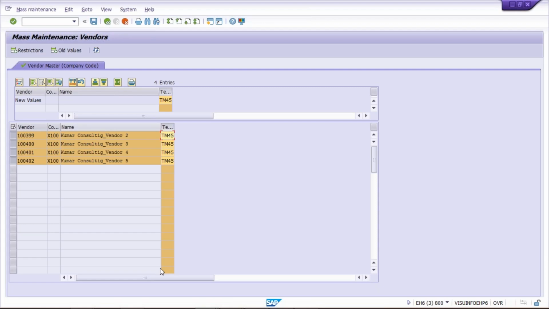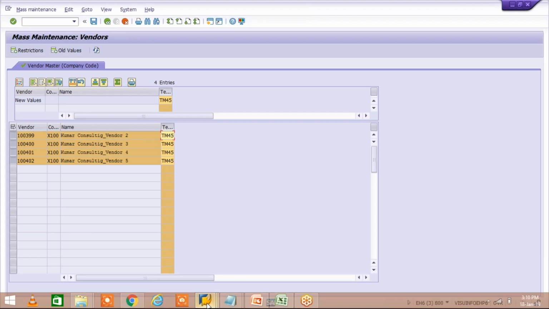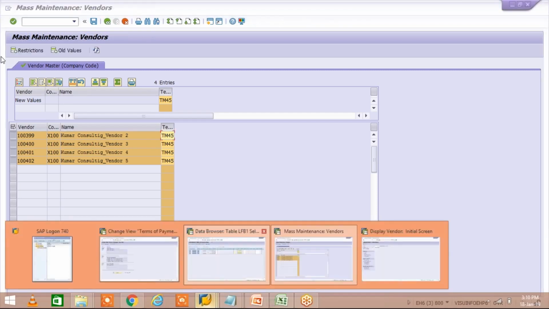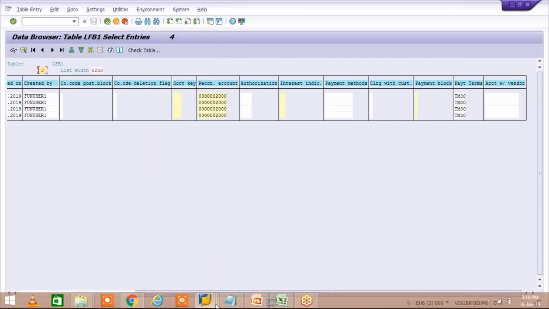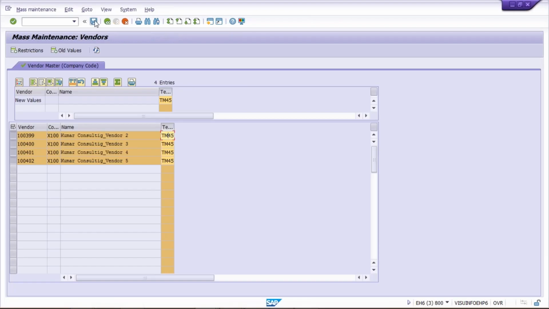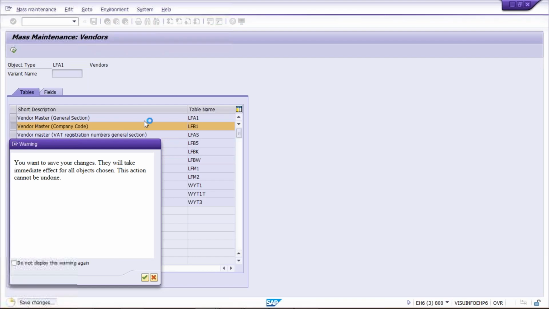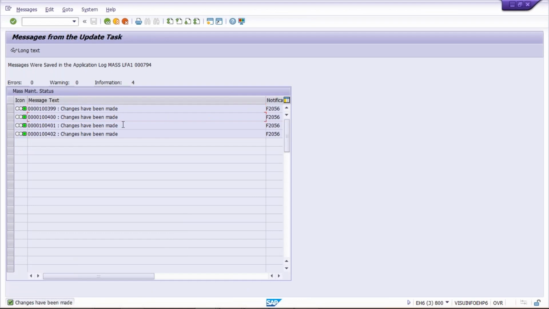Now what next? You need to save it. Until you click here on save, these changes are not going to be applicable. You can see here, click on refresh and come back, it is still TM30 itself. Why? Because the changes have not been saved yet. So we are going to save these changes. Just press enter so that the changes are applied against all the vendor masters. It will take hardly a few seconds. Now look here, we have only 4, that is why the 4 vendor numbers are appearing. If it is 400, all the 400 numbers will appear here itself, right?